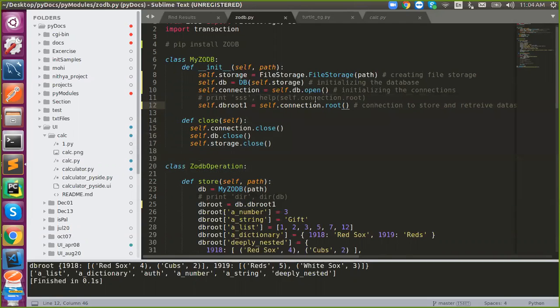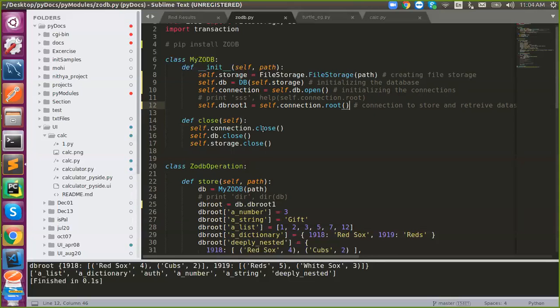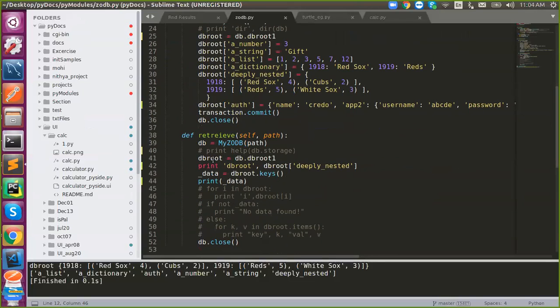Similarly, if you want to store something here, I'll establish a new collection and store it under some name. That's it. If you want more than that, create a similar thing and use different names. Understand? Okay. So if we want to get the values, we have to use that db root one. That is the way to get the values from that DB. That is what I'm doing in a retrieve. Once I stored, I'm saying db.db root.